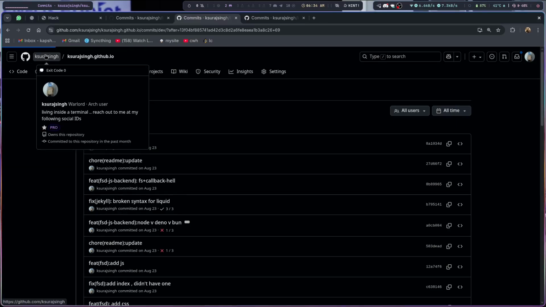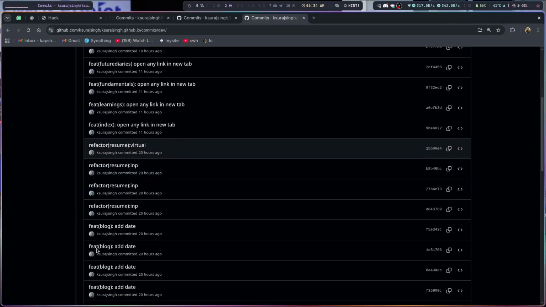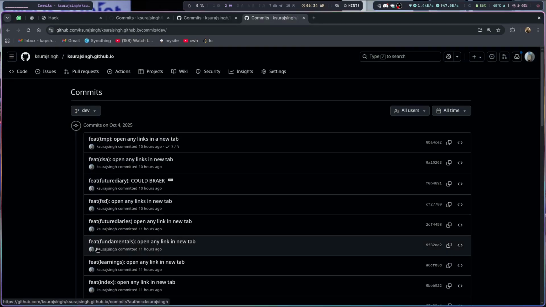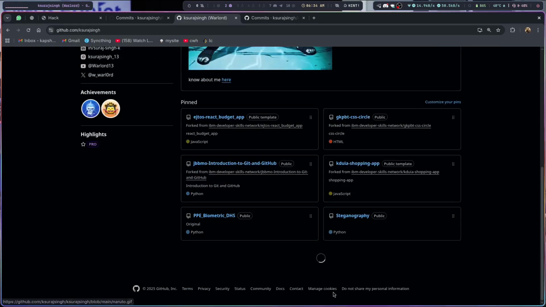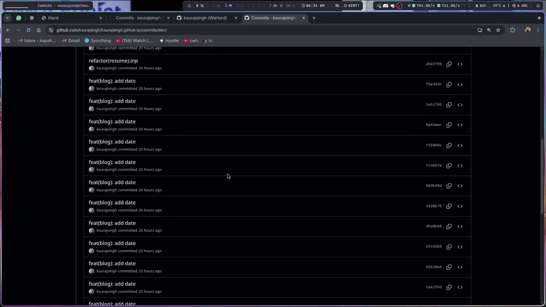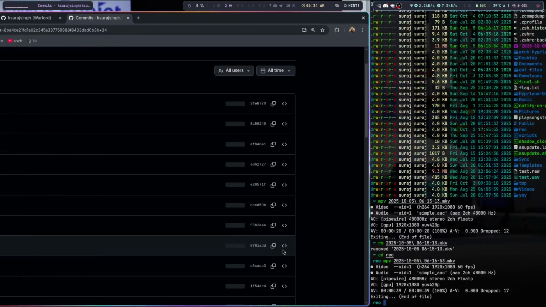That's a graph for you guys. It says 8 contributions, but you can see that there are more than 8 over here, way more. All the things that we did on August 23rd and amended are all added to this point. But in the graph, October 4th just showed 8, and on August 23rd it says 56, which is not the case. Let's see that, because we have amended over here.